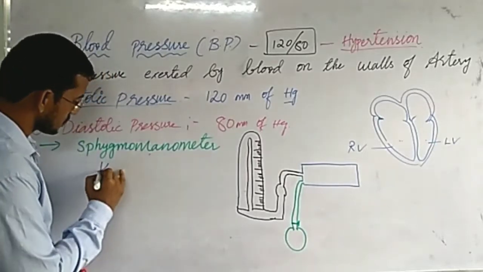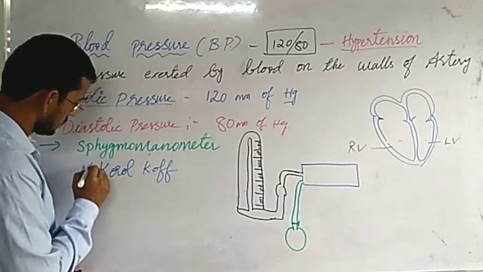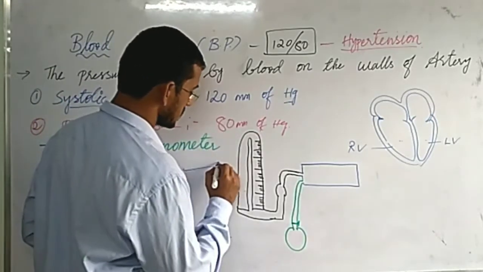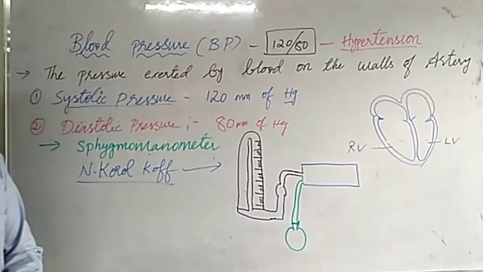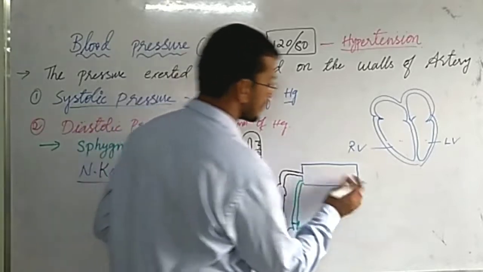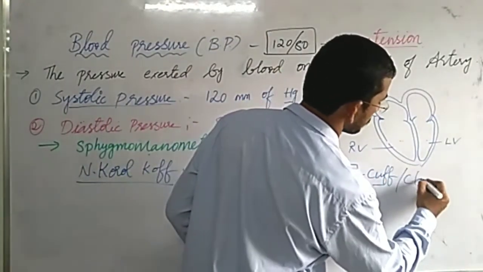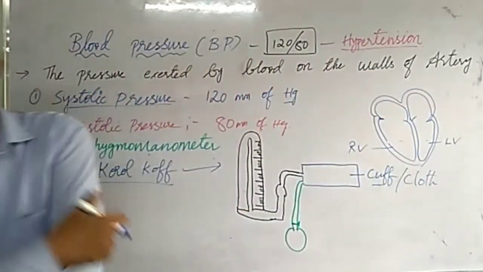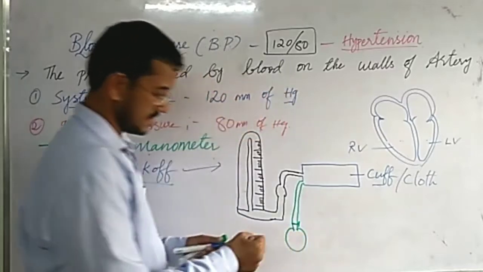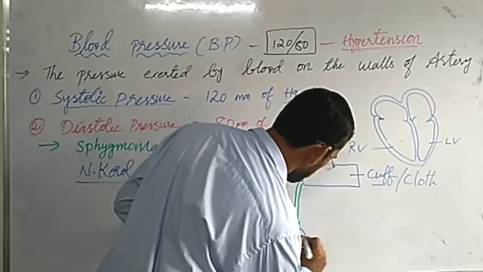A scientist called N. Korolev is a scientist who developed this sphygmomanometer for checking BP earlier. And this is a cloth, we call it a cuff. This is a cloth which we tie around the upper arm. And this is a pump.